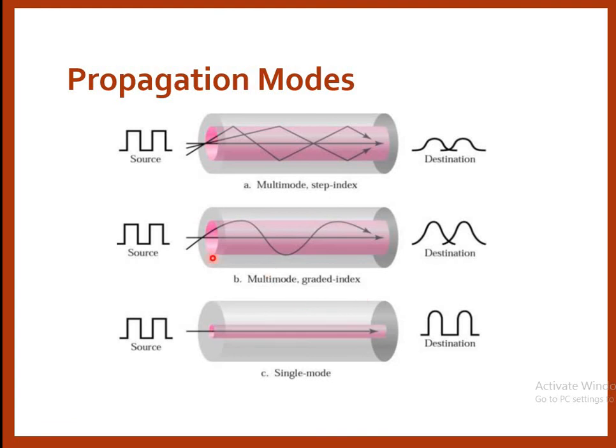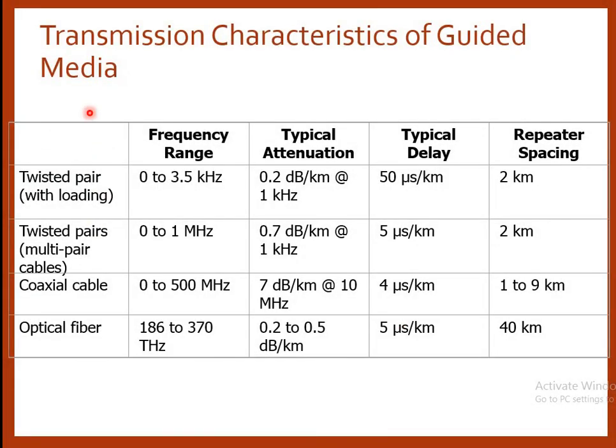Second one is graded index, where the signal is transferred in a smooth curve. And the last one is single mode, when the signal is transferred in a straight line, where we are transferring only one signal. So these are all the transmission characteristics of a guided medium.